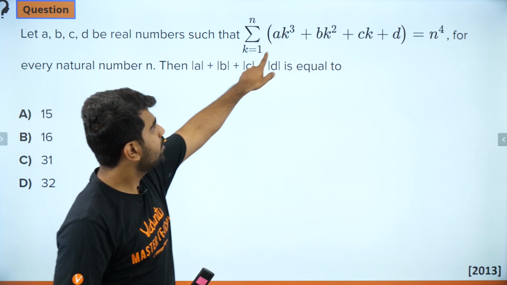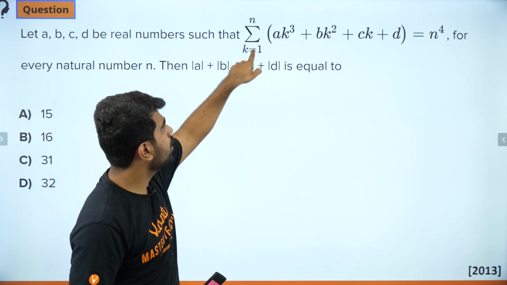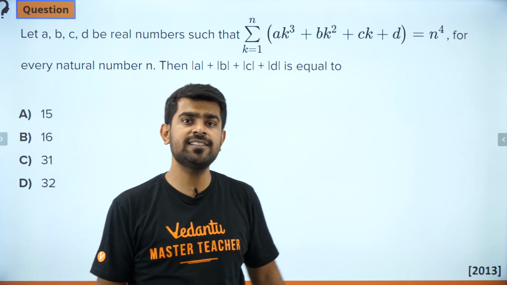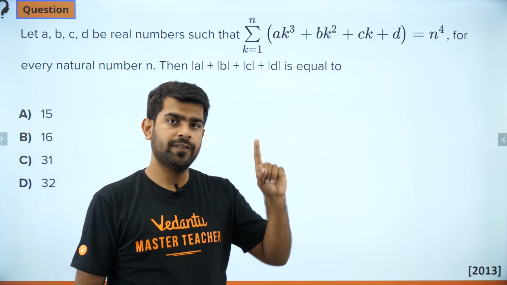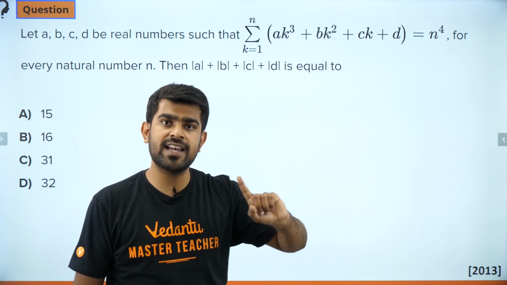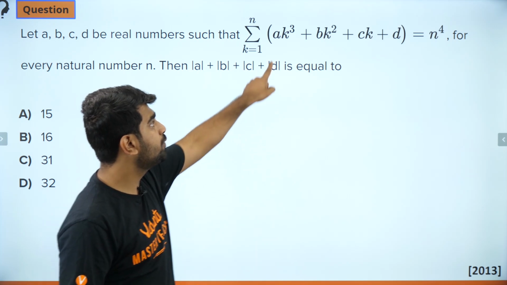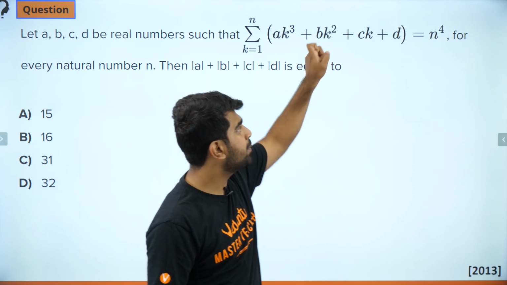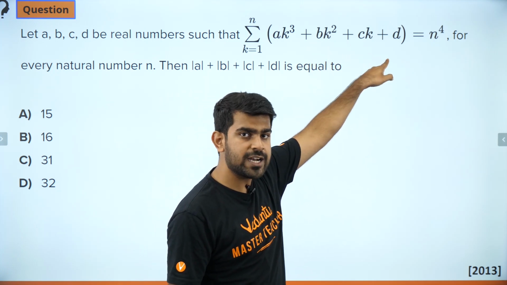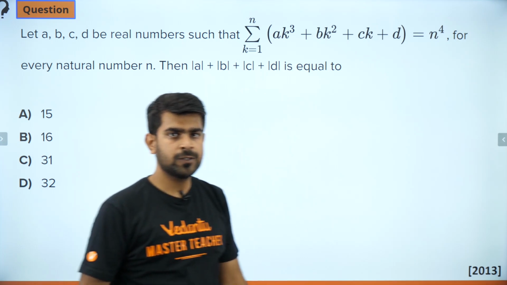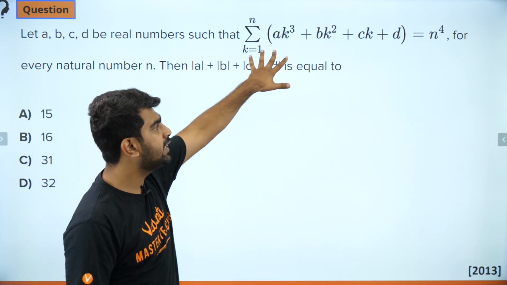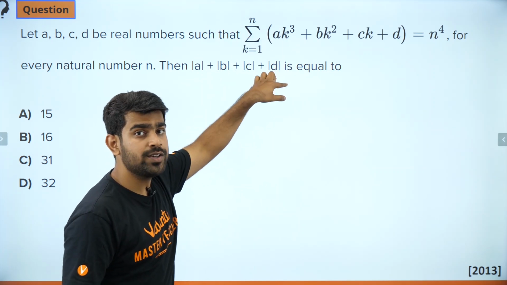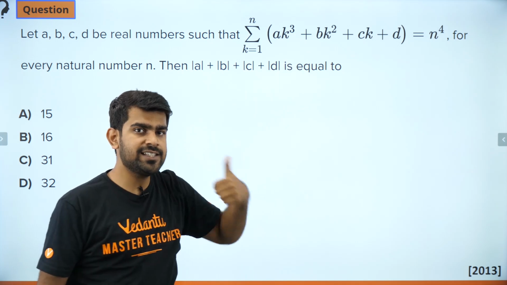Okay. So guys, you have summation of k cube from k equal to 1 to n. Do you know the formula for that? Of course we do. We have learnt it in sequence and series in 11th standard. Even in NCERT, we have done the summation of first n cubes, first n squares, first n natural numbers and constant, right? So that is not a problem. I am very comfortable in opening this because a will come out and I can sum k from 1 to n. Summation k cube. That is easily done.